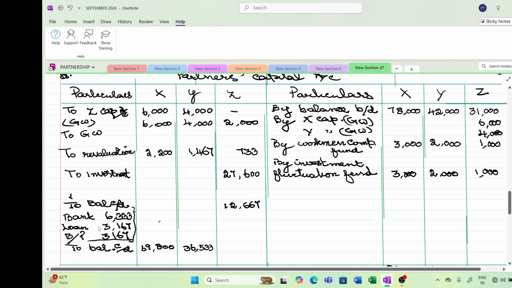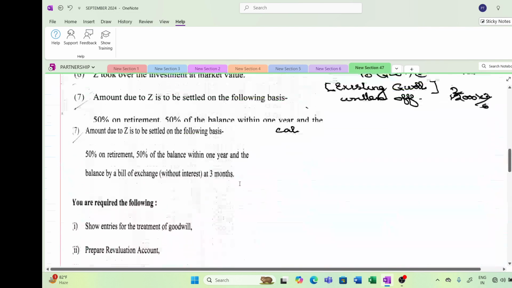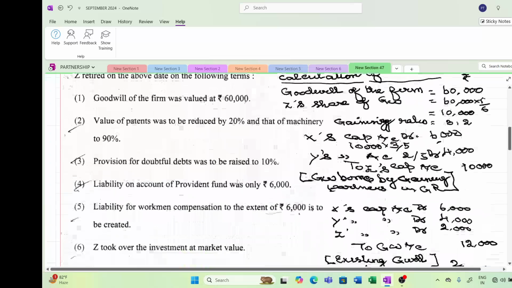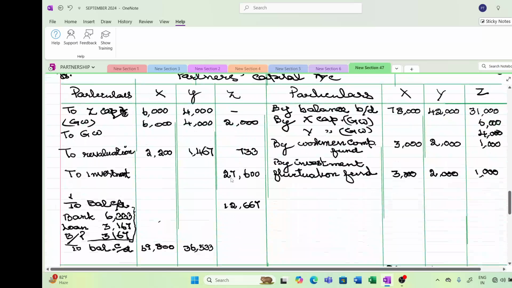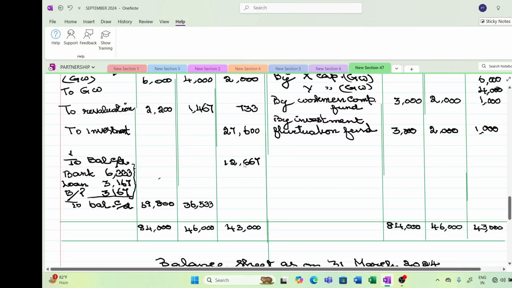12,667. In this, 50% will be paid, cash or bank. I have written bank, you can write cash. Okay, because in the balance sheet it is cash at bank only. So you have to write it as bank. 50% of this is 6,333. Balance 6,334. Of that, 50% will go to loan account, and then remaining, this is 25% loan, 25% bills payable with no interest. So this account is closed.